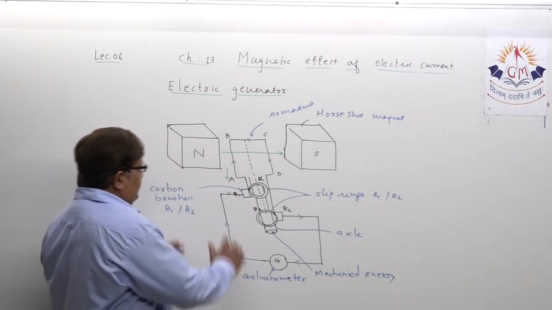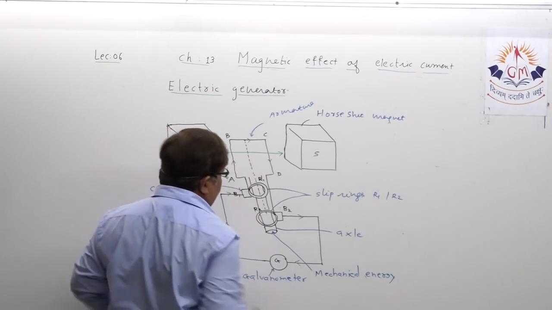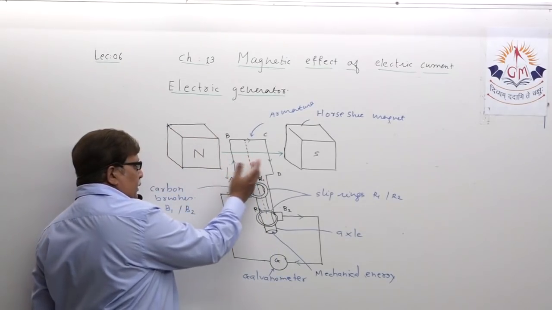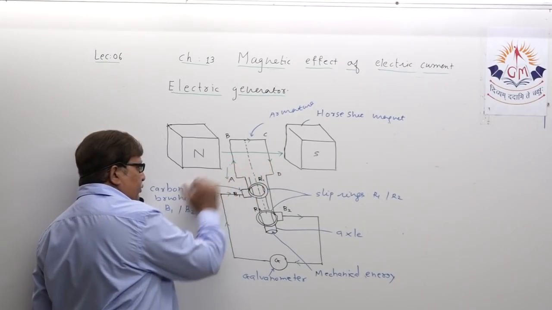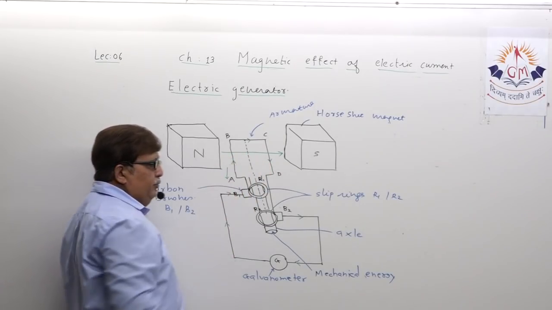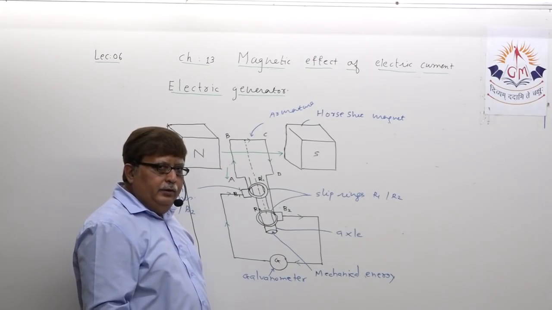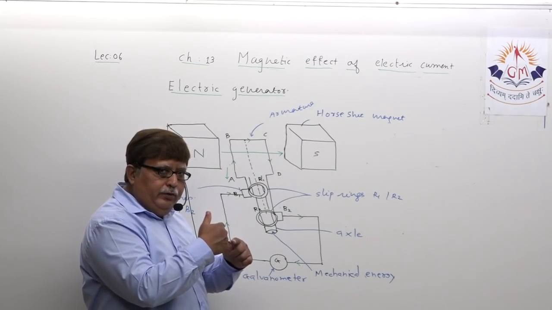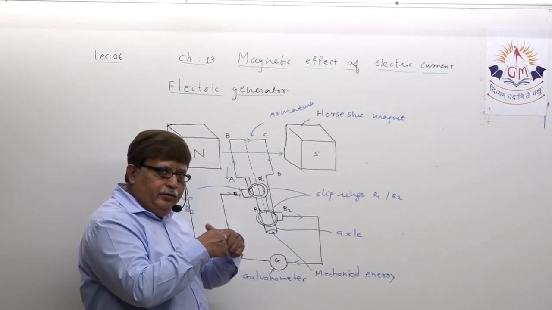Now what happens after half rotation? CD comes in place of AB and AB comes in place of CD. So the direction of current is going to reverse in the coil. How?